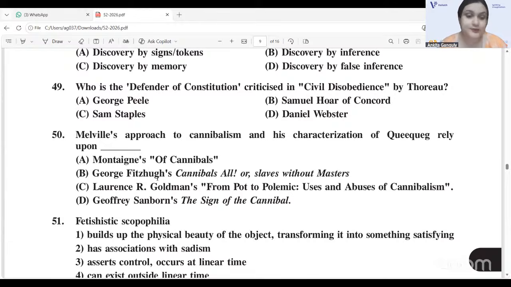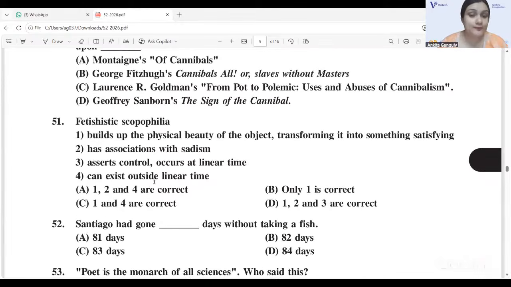Now we have a question from Laura Mulvey's Visual Pleasure and Narrative Cinema. So it's a question from your cultural studies. Fetishistic scopophilia. What does it do? Question 51. It will be option C. 1 and 4 are correct. It builds up the physical beauty of the object, transforming it into something satisfying, and it can exist outside linear time. 1 and 4 are correct, so C.